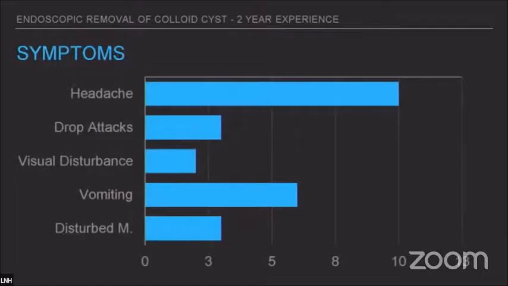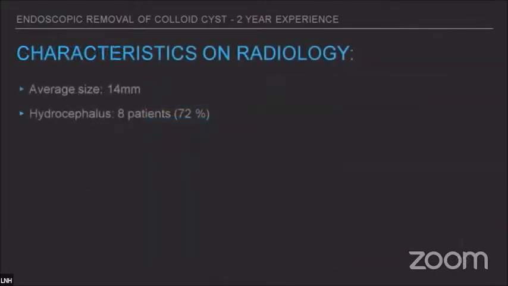For the symptoms, the majority of the patients had intermittent headache, with some patients having a combination of 2 or 3 symptoms, which could be drop attacks, visual disturbance, vomiting, and disturbed mentation. The average size of our cyst was 14 mm, and 8 patients had hydrocephalus on the CT scan.